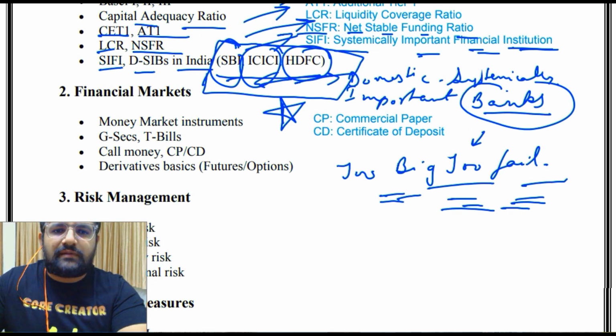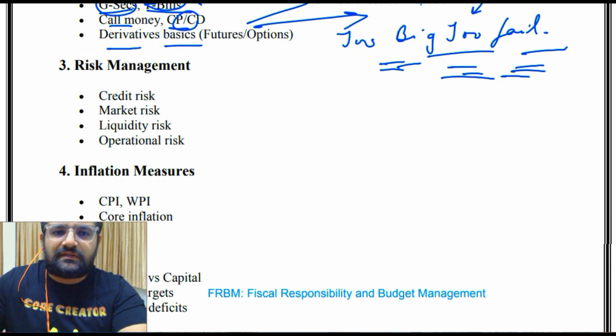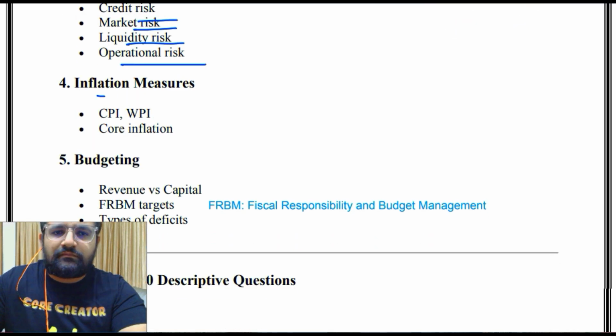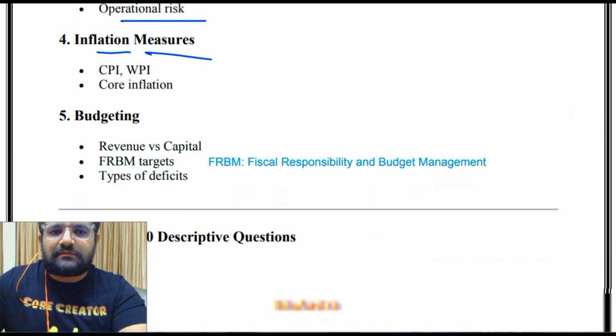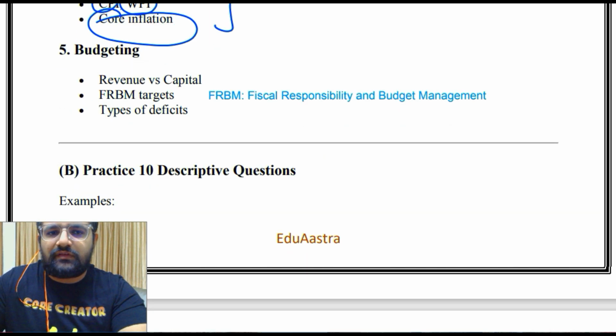Then financial markets, so money market instruments, GSEC, T-bills, that is government securities and treasury bills, call money, CP, CD, that is commercial paper, certificate of deposit, derivatives, basics, futures, options. Then risk management, credit risk, market risk, liquidity risk, operational risk. Then your inflation measures, जिसमें हम देखते हैं consumer price index and wholesale price index. Then your core inflation, so inflation is again very important.